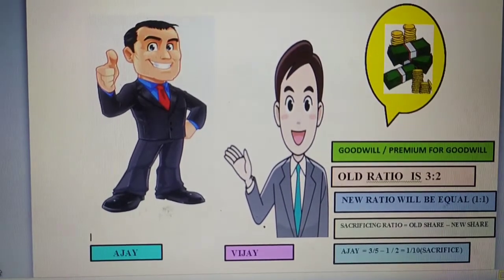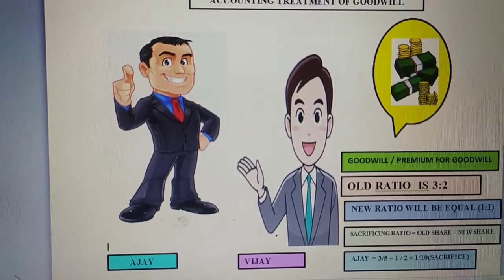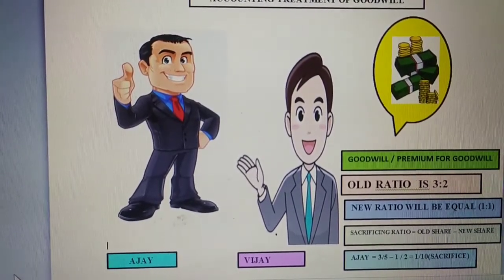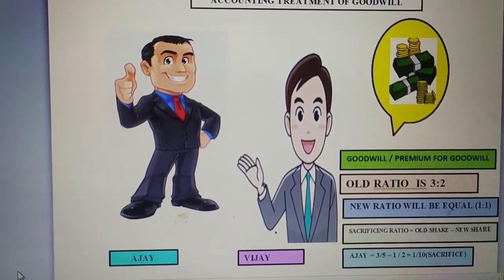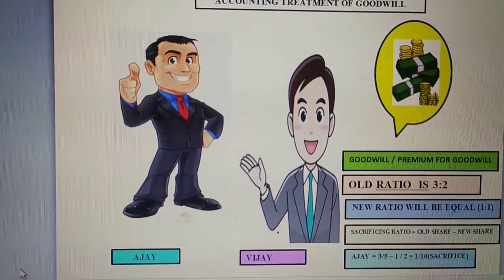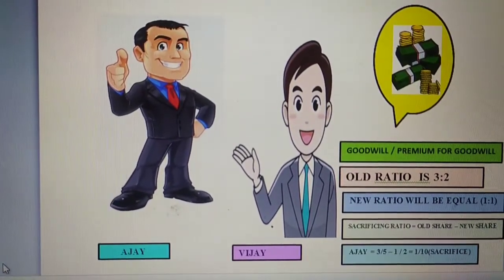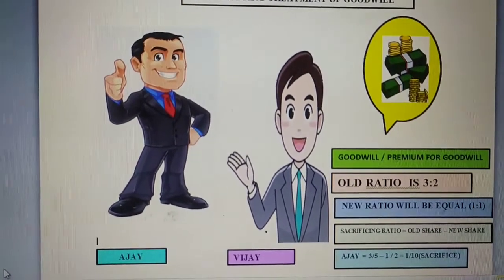We need to calculate sacrificing ratio, because if the ratio is changed, there must be one gaining partner and the other one is a sacrificing partner. Now we need to know who is sacrificing and who is gaining first. So here we have taken the formula of sacrificing ratio. The formula is old share minus new share.